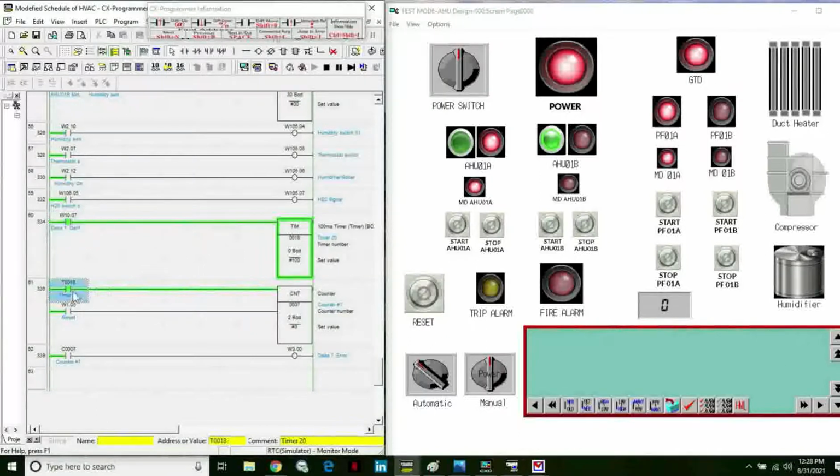Then this timer, the relay contact timer, gives a signal to our counter timer. As we can see here, this counter timer has a count of 3. So when the timer closed and gave this counter timer contact, it counted that there are still 2 left to go.